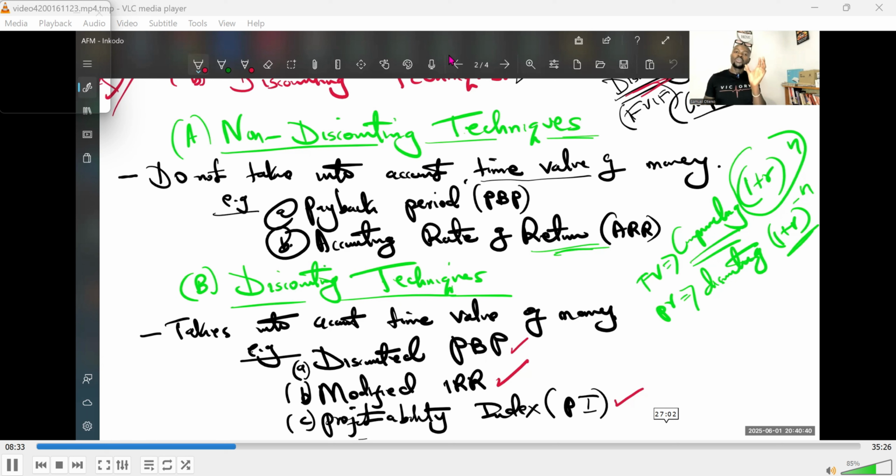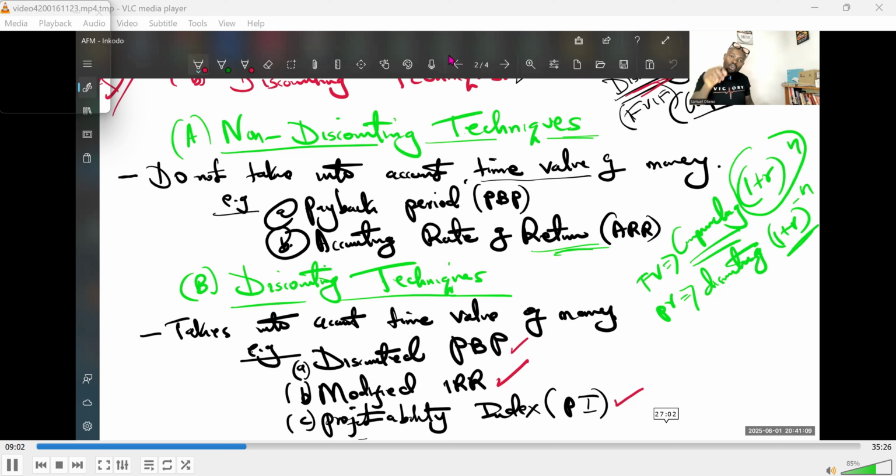Now, because your argument is on the returns, you are looking at the viability of these projects. You have to perform an appraisal of these projects. You have to evaluate these projects. And from there, you are able to rank. This one ranks the first, the second, the third. Now, that now brings us to some very critical element asking us, what are the features or the characteristics or the considerations that you make to qualify an evaluation technique as the best?